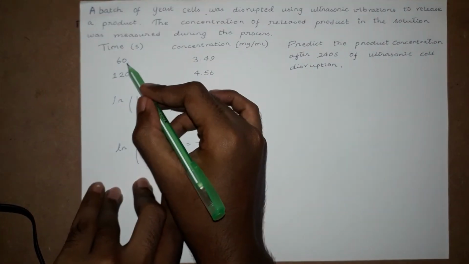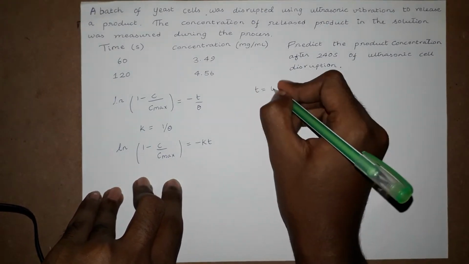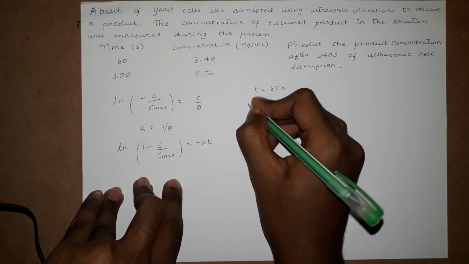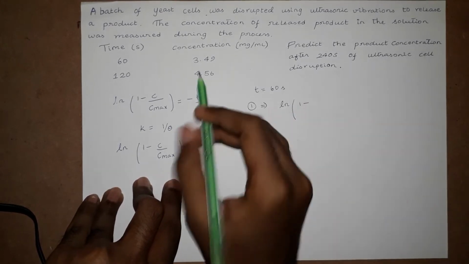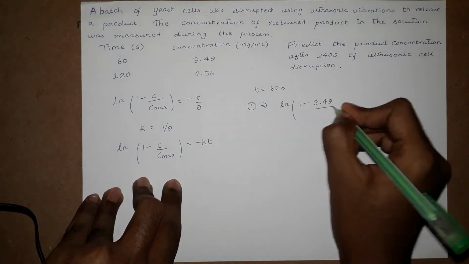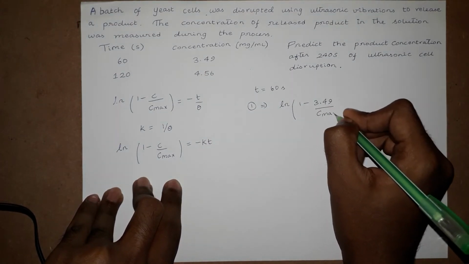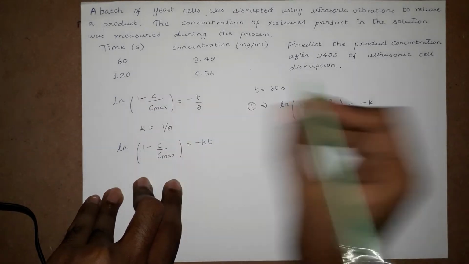So we have two data points, at 60 seconds and at 120 seconds. At time equal to 60 seconds, we frame the first equation. It is ln of 1 minus 3.49 by c max equal to negative k, and the time is 60.